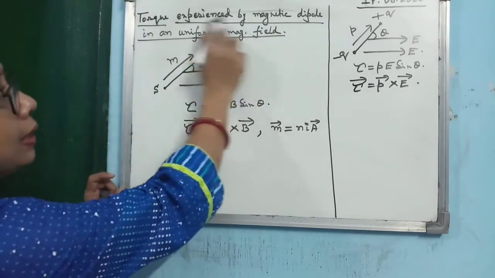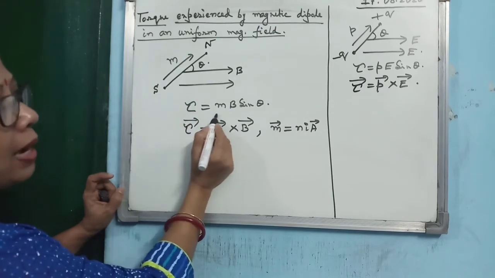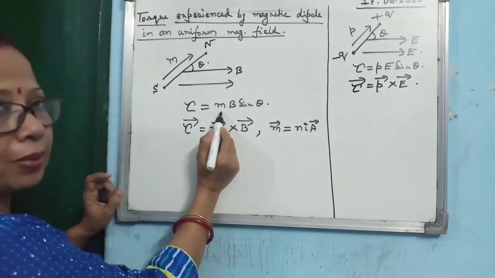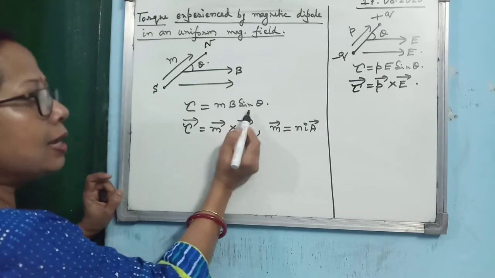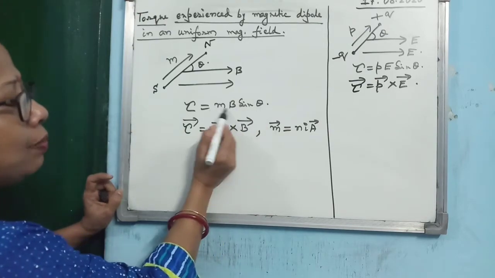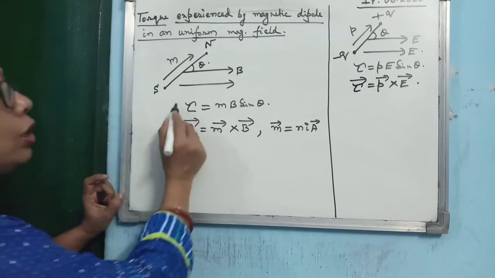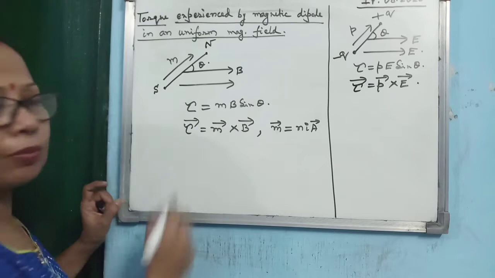Then the magnetic dipole will experience the torque given by, you see P will be replaced by M, electric dipole moment will be replaced by magnetic dipole moment, electric field will be replaced by magnetic field, sine of theta, where theta is the angle between M and B, and here theta is the angle between P and E. So if you write torque as a vector quantity, then torque is equal to M cross B.